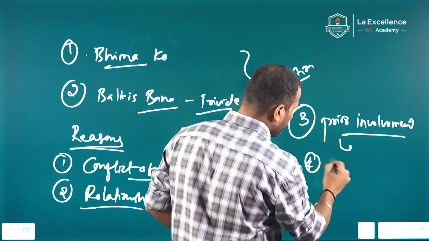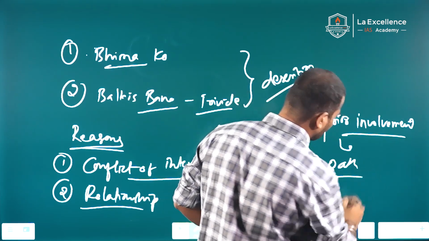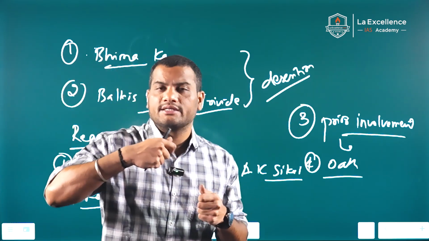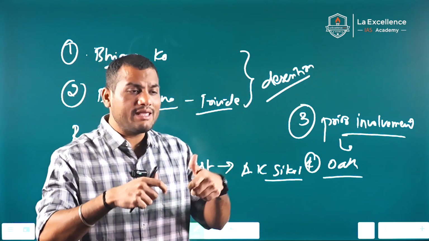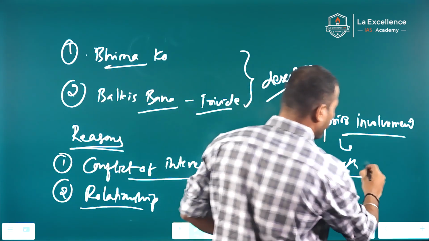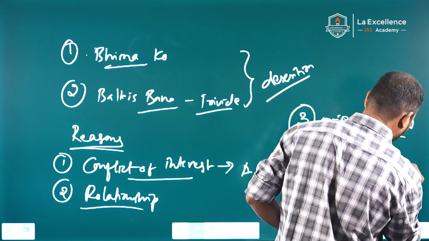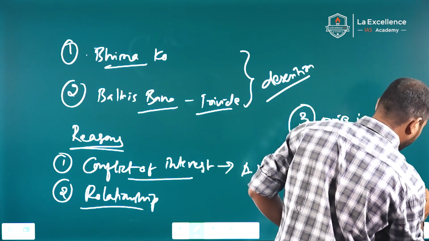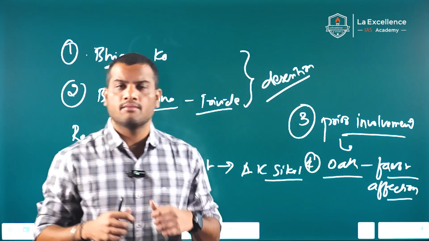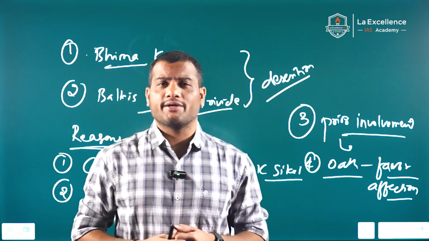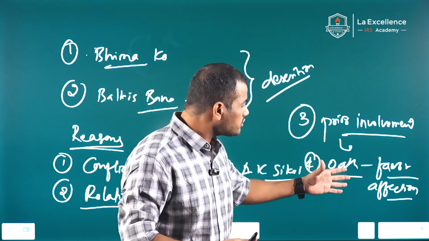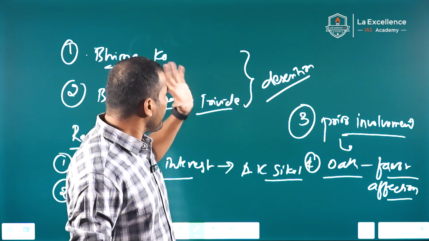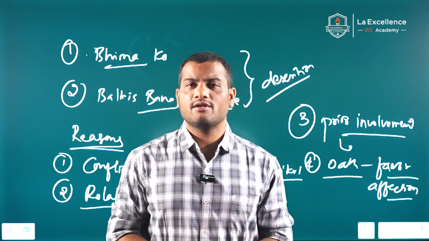And also, you know the oath, right? Supreme Court judges take an oath stating that they will discharge their duties without any fear or favor, affection or ill will. Because of this oath, they have to maintain impartiality, accountability and transparency. Because of these reasons also, judges recuse themselves. This is the main idea with respect to recusal.